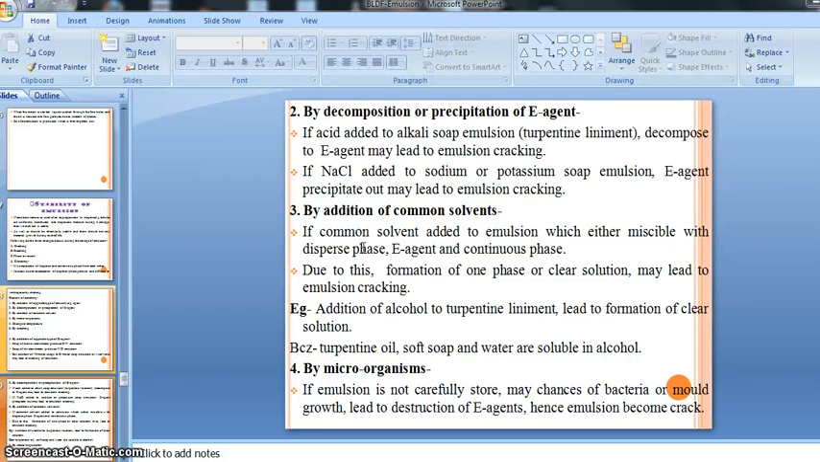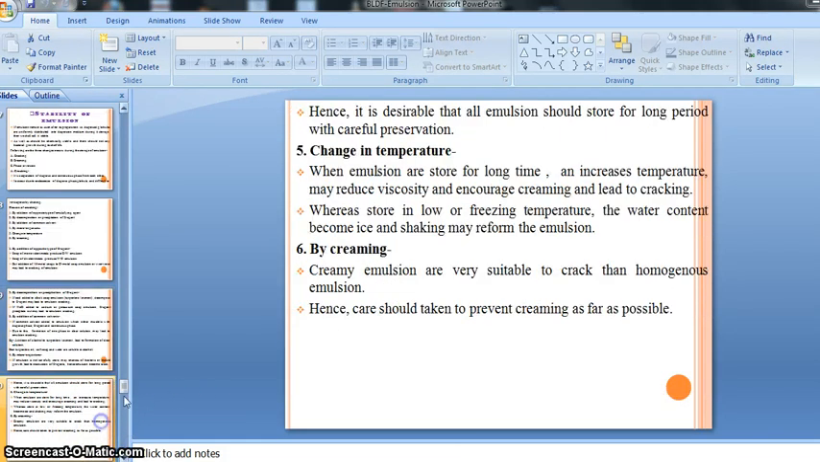Due to this, the chances of cracking also increase. As well as that, microorganisms are also responsible for the creaming, because microorganisms are able to decompose or destroy whatever emulsifying agent we have used. Due to the decomposition of the emulsifying agent, the emulsion becomes cracked.